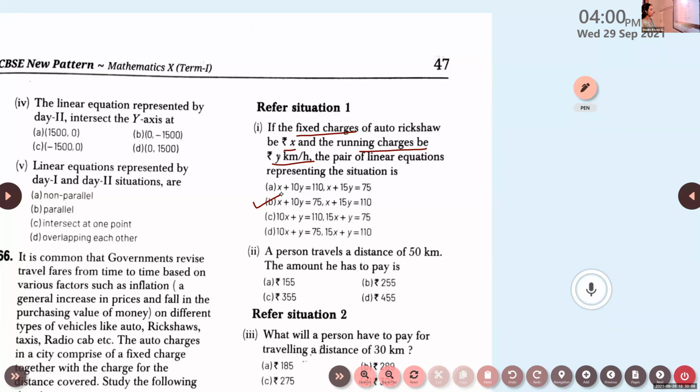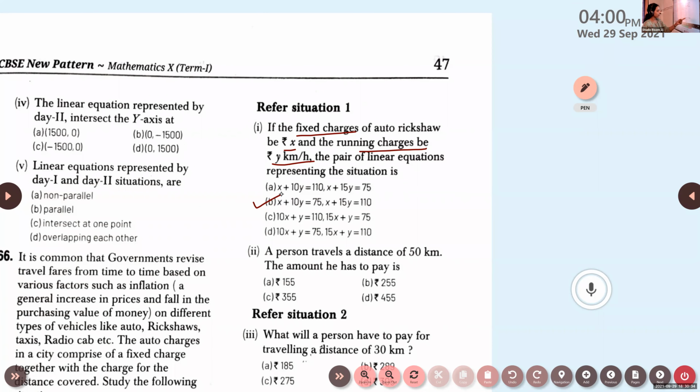Now look at the next one. A person travels a distance of 50 kilometers. Refer to situation 1. In the first situation only this question is asked. The amount he has to pay is. So we have two equations. Solve this and find x and y.